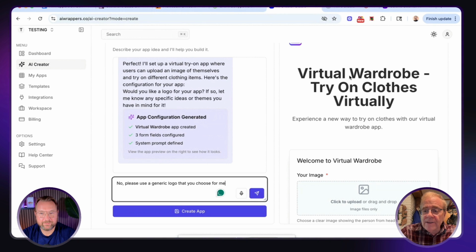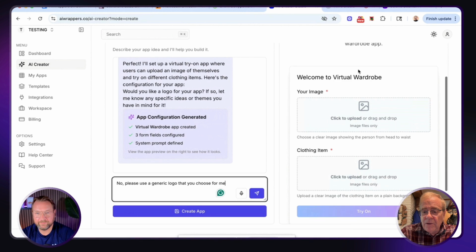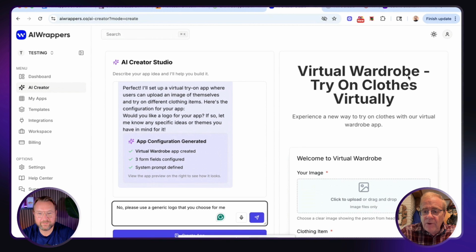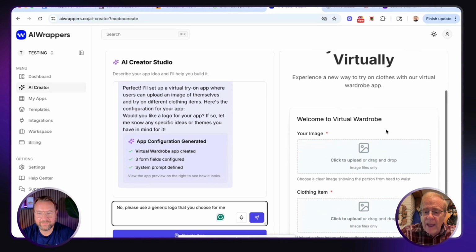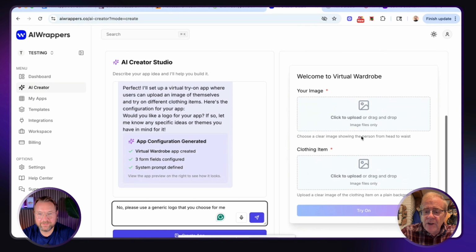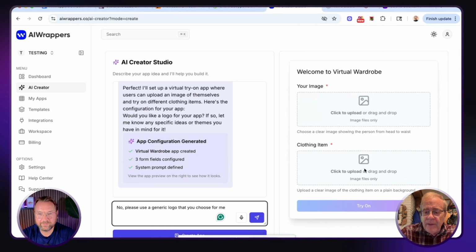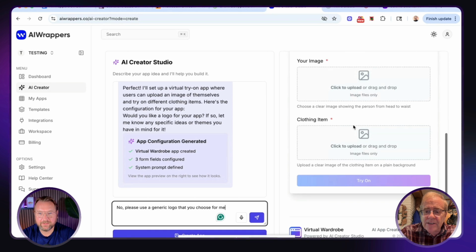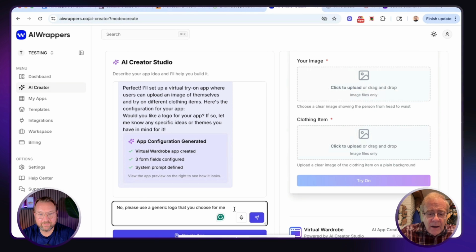And then on the right-hand side, it's of course giving us a little idea of what it's going to look like. Virtual wardrobe, try on clothes virtually. Experience a new way to try on clothes with our virtual wardrobe app. Welcome to Virtual Wardrobe. It's going to ask for your image, it's going to ask for the clothing item, and then you're going to click try on. Now, this is just a preview here. This isn't the actual app working. That's just approximately what it's going to look like.